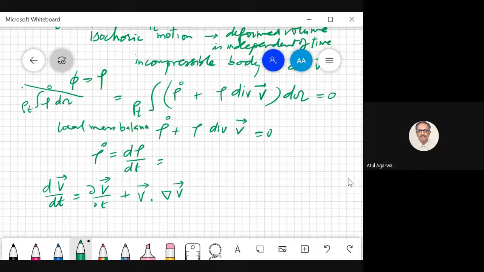You recognize it? Now, instead of velocity, if I put rho, what do I get? First, del rho by del t, corresponding to this, plus velocity dot gradient of rho. Do you agree?